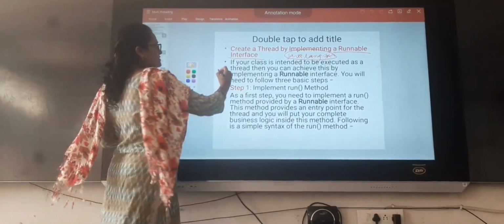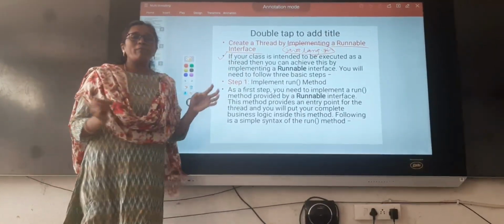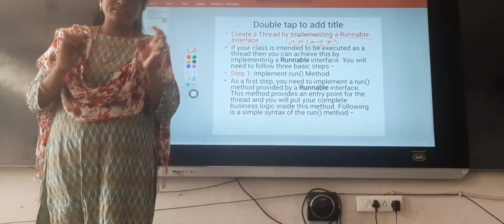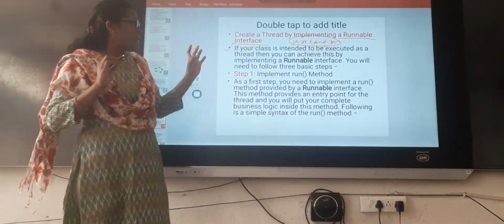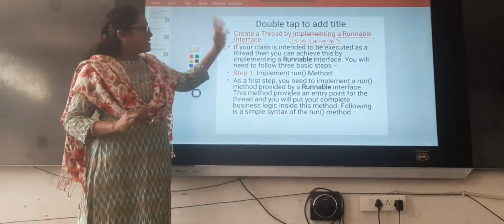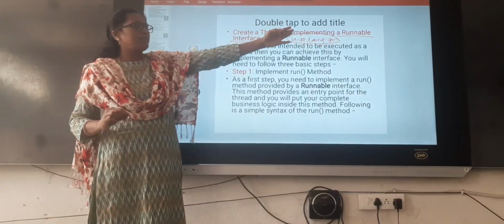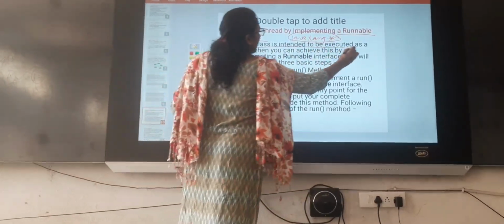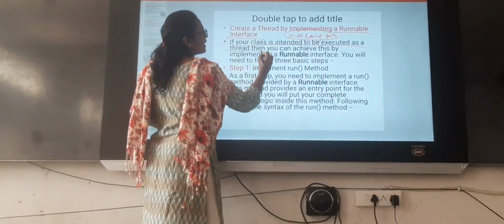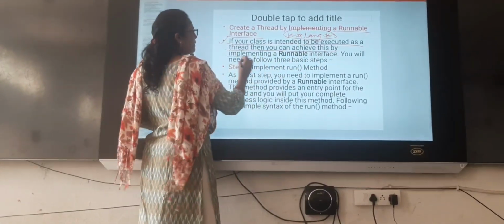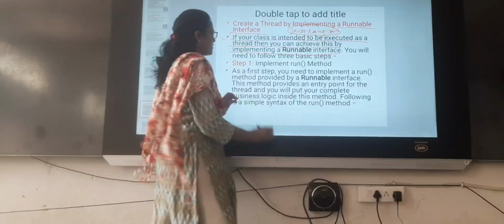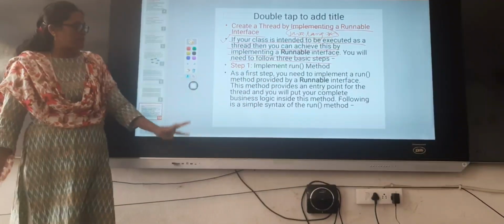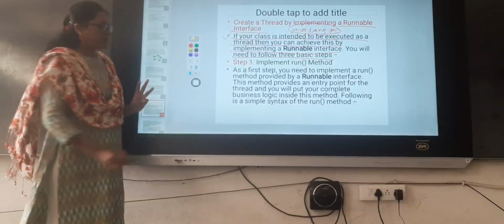If you want to make your class a thread class, if you want to create multiple threads in your class, you can create multiple threads by implementing the Runnable interface. If your class is intended to be executed as a thread, then you can do so by implementing the Runnable interface. You will need to follow three basic steps. What are the three basic steps we have to follow to create our threads?